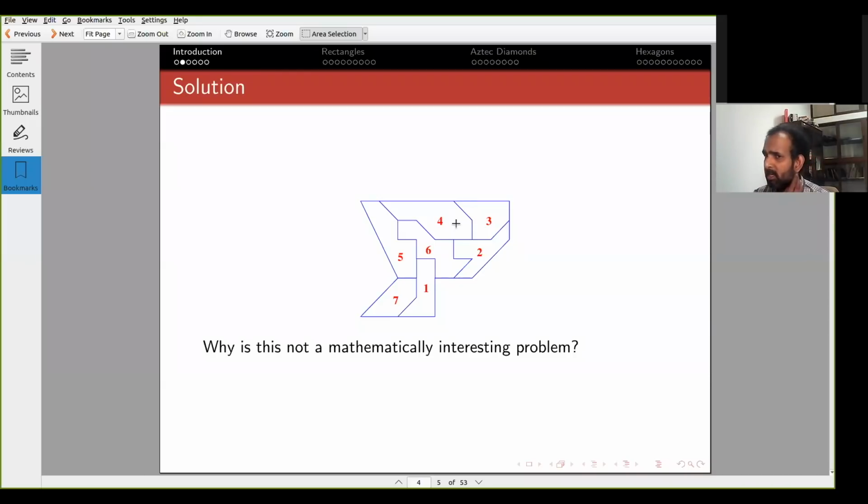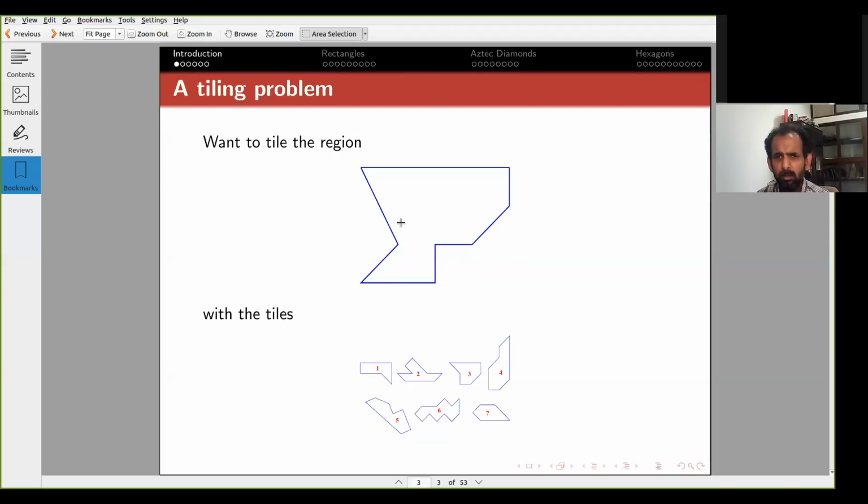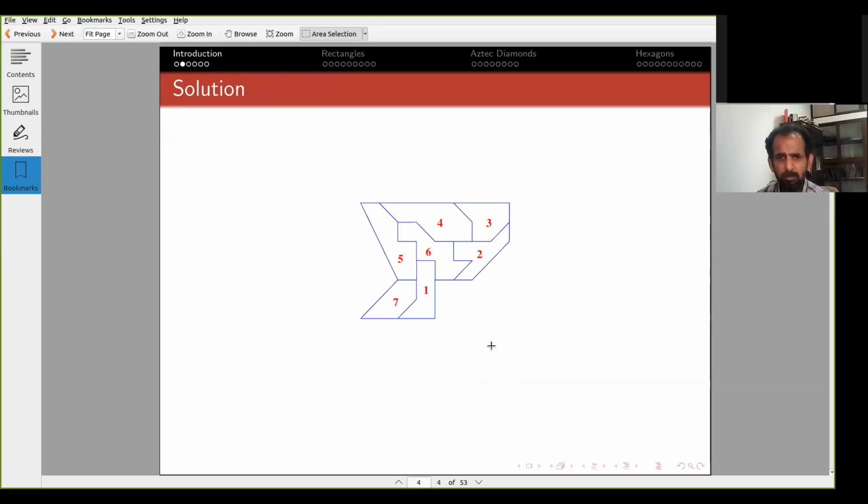But there's nothing natural about such a problem. This is a tiling. The kind of things that we are interested in are those that arise, quote unquote, naturally. They should be relevant from some point of view. Okay. You might not appreciate the point of view, but there should be a point of view. For this tiling problem, there's nothing special either about the region or about the tiles. So why should I care? So this is not a mathematical interest.